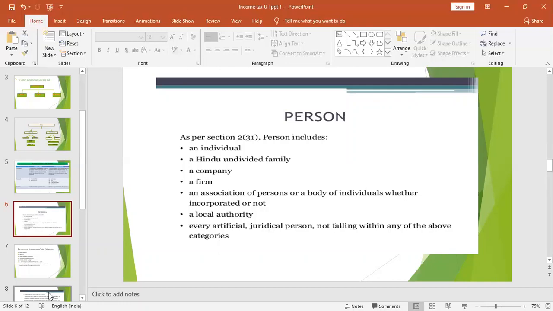For example, at the time of liquidation, the court appoints a person called a liquidator. As soon as a liquidator is appointed, the assets and liabilities are transferred to the liquidator, and he is liable for everything. So when he earns remuneration, that is commission, he needs to pay tax. So he is also called a person. Other than individual, Hindu undivided family, company, firm, association of persons or body of individuals, and local authority, the other things fall under artificial juridical person.